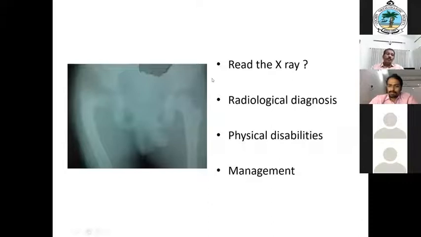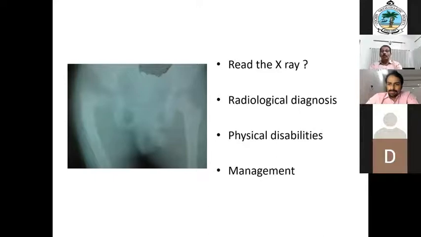So what are the abnormalities we are seeing here? There is a severe coxa vara, there is a bowing of the proximal tibia, isn't it? So these are the things. Because of the coxa vara, the trochanter will be evidently prominent. So what will be the physical disabilities for the patient? Abduction will be limited, and rotation.